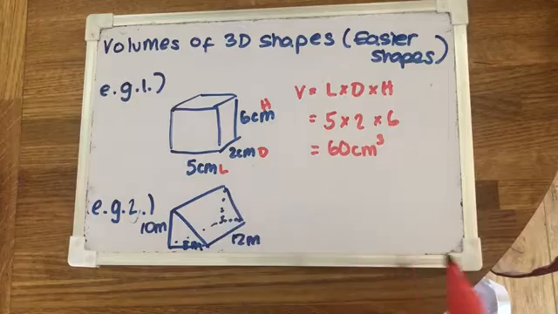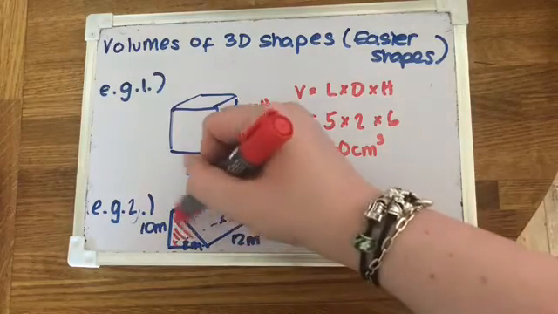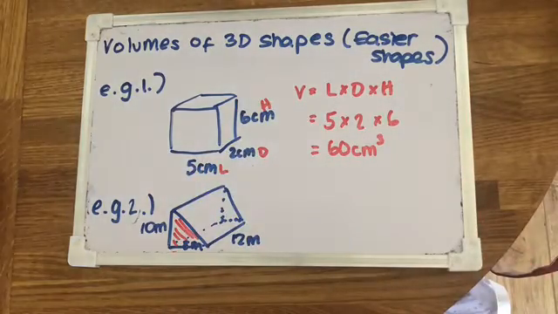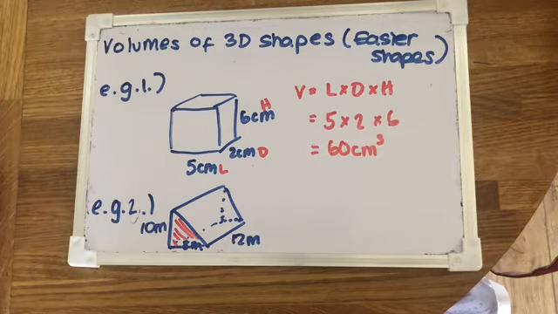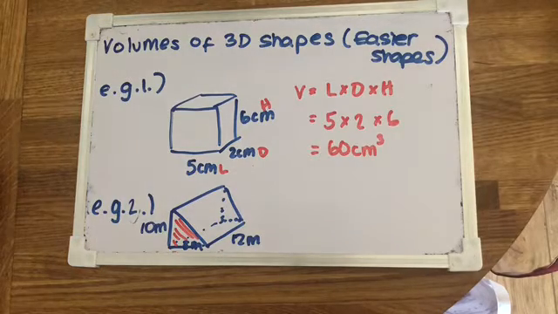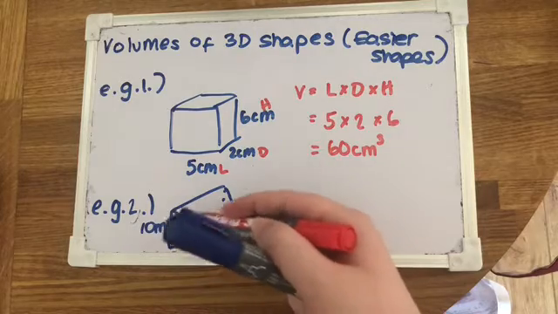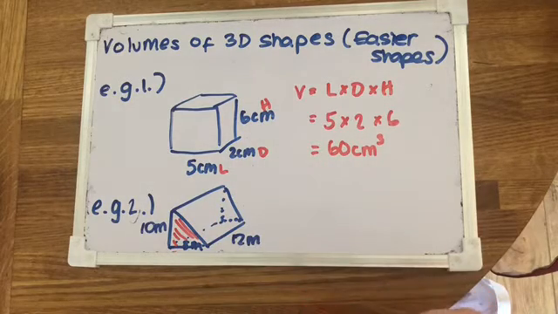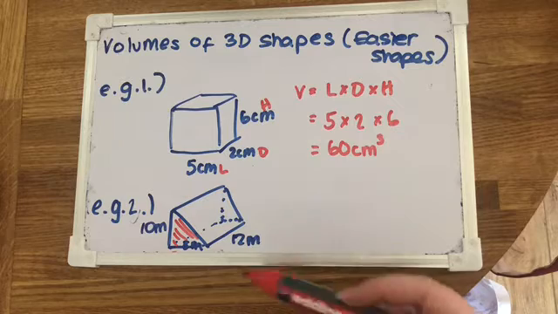Okay, this is a triangular prism, so as you see there is a triangle on the front here. It's a bit like a Toblerone, that's the best way to describe it. So when you do this, you do it very similar to the cuboid, so we'll multiply all the sides together, but the only thing is we'll half it, a bit like when you're finding the area of a triangle, you'd find the area as a rectangle and then half your answer. Just to be careful on these sorts of questions, when finding the area of the triangle, make sure you use the vertical height and the base.